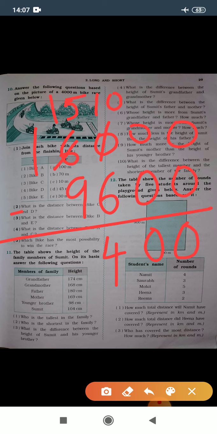So I will take 1 carry. So 15 minus 9 gives you 6. Now I will cut this 1 here and write here 0, and here comes 0. So the difference of Saurabh and Mohit distance is 6400 meters.